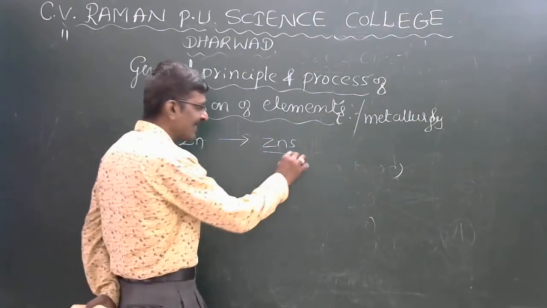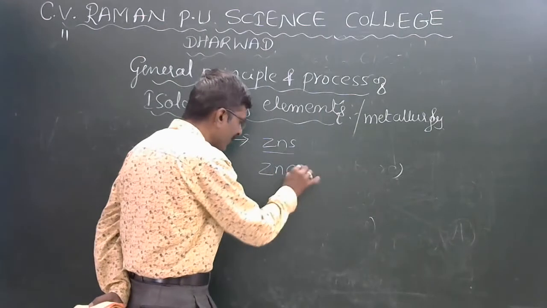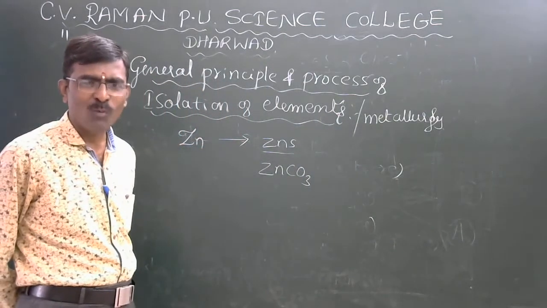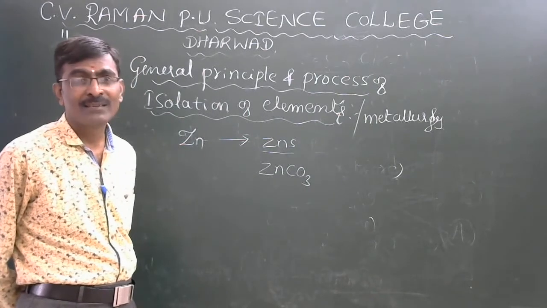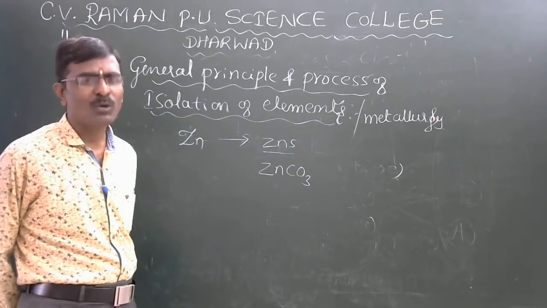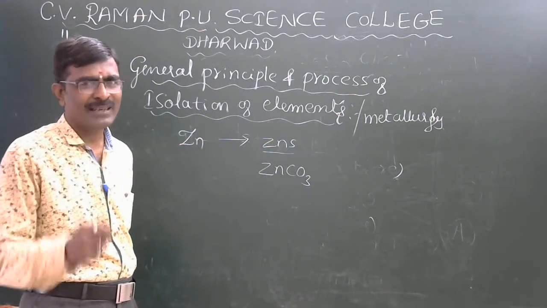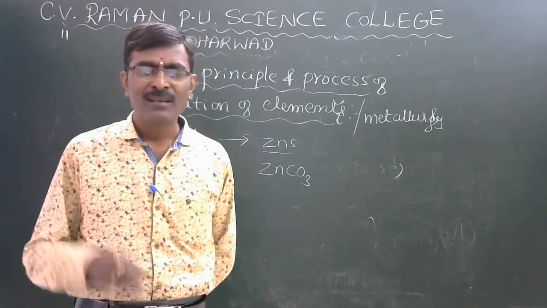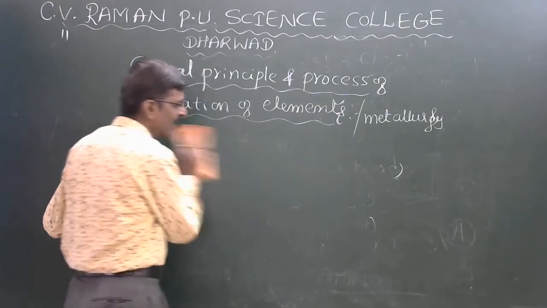Okay, ZnS, zinc sulfide, and also sometimes zinc carbonate. Those are some words: zinc carbonate, zinc sulfide, and zinc copper sulfide, like that. Some words are given in our textbook: Zalina, zinc sulfide. These are the important concepts about zinc, my dear student.